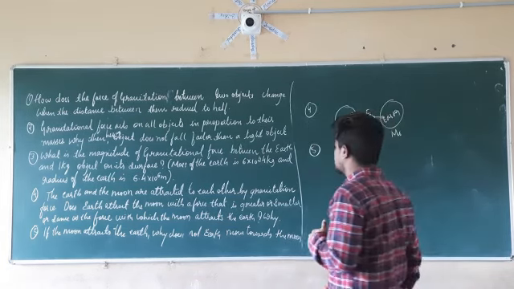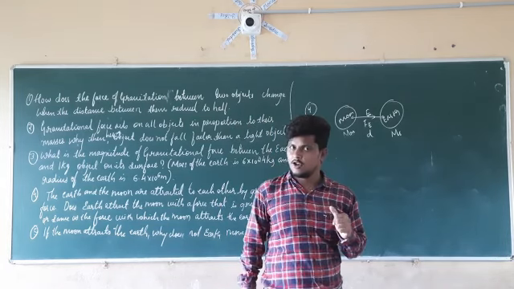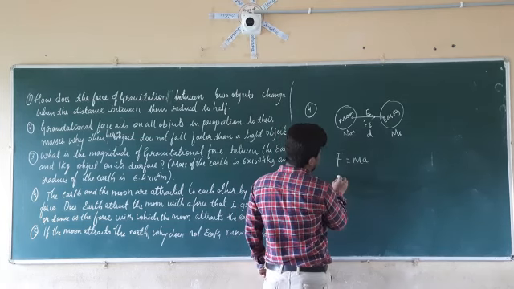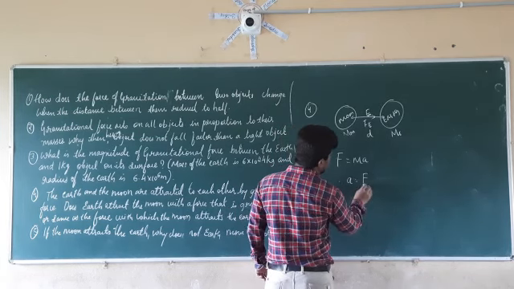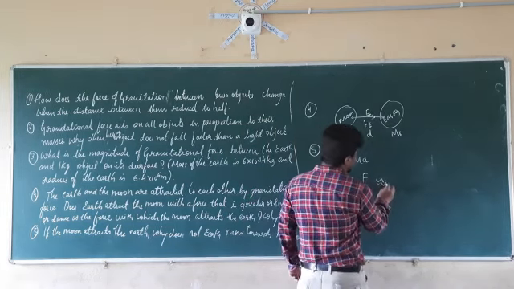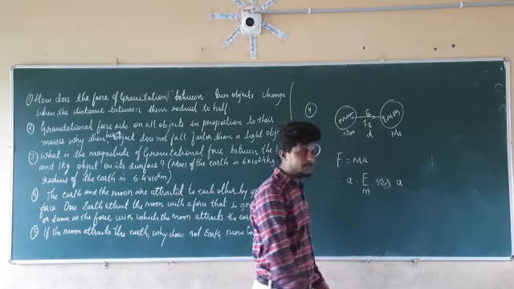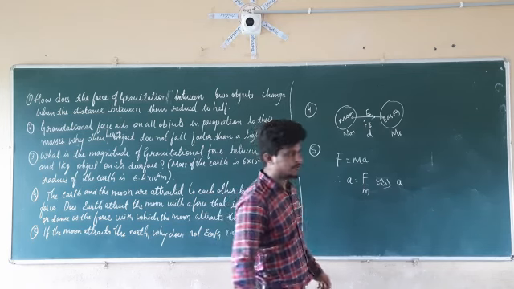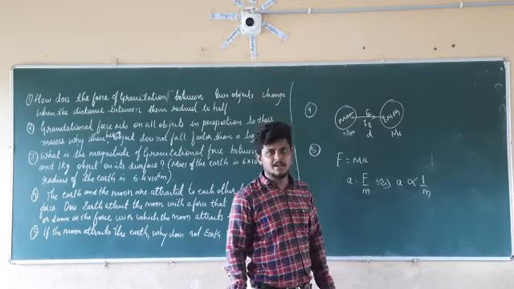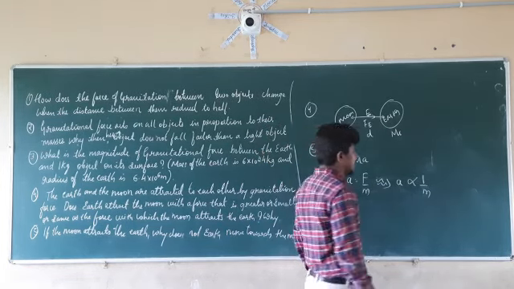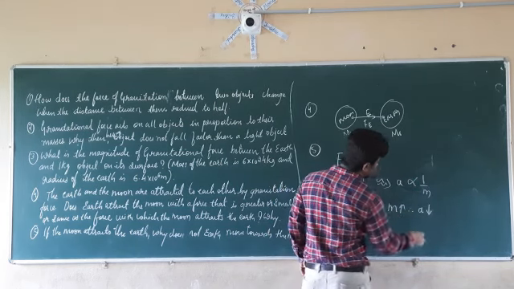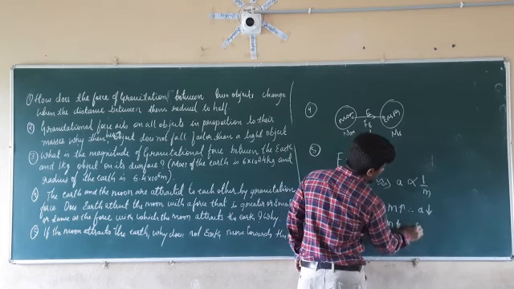If you remember Newton's second law of motion, that is F is equal to m into a. Therefore, a is equal to F divided by m. So the acceleration of any object, in this case the acceleration due to gravity, is inversely proportional to the mass. If there is more mass, then the acceleration will be less. If there is less mass, then the acceleration will be more.